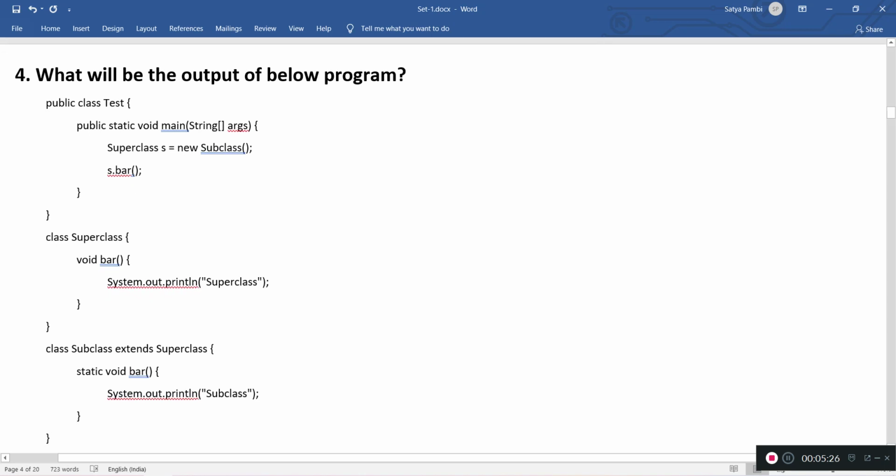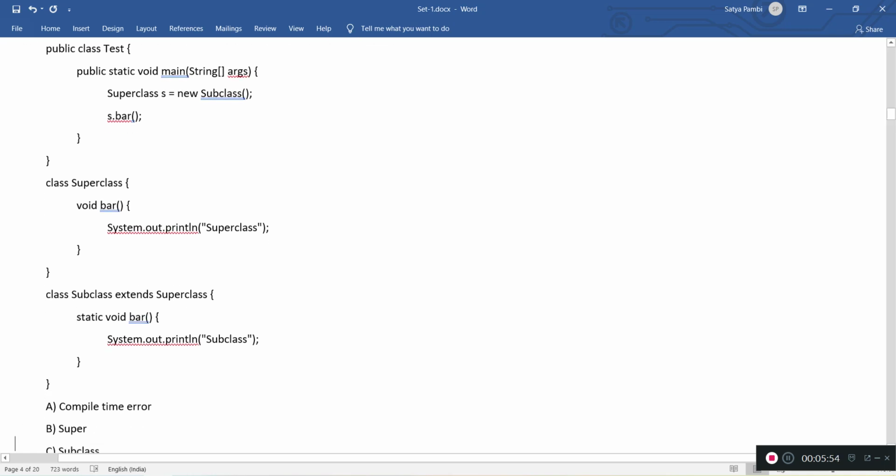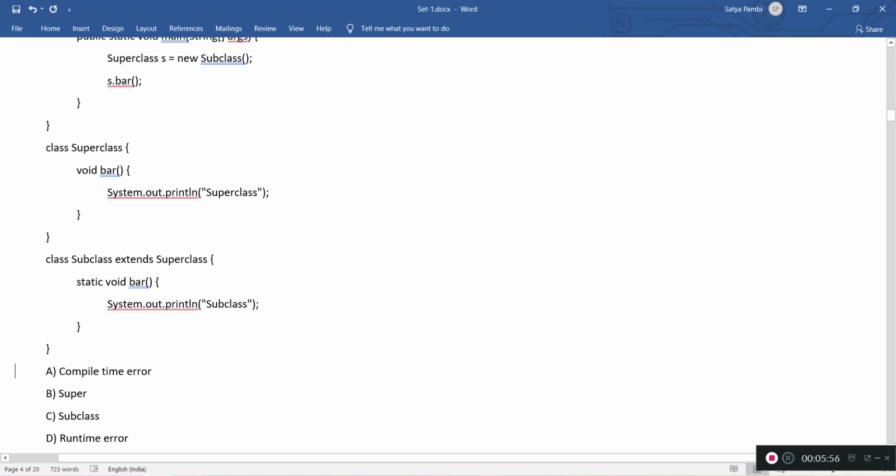Coming to the subclass, it extends the superclass and tries to override the bar method. But if you observe, the superclass bar method is an instance method, but we are trying to override it using static. So we will get a compilation issue because we are trying to override an instance method with a static one. We cannot hide an instance method with a static modifier. This goes to a compilation error.